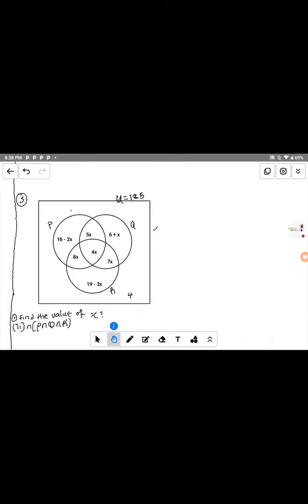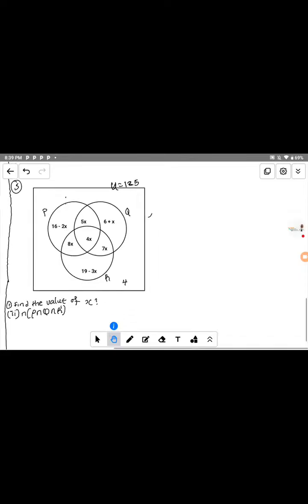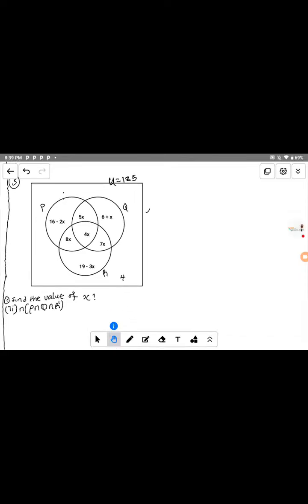Okay, what is the first step to do to get the value of s? What do we do to get the value of s? Let's just make it imperative. What do you do? What's the first step? With what we have learned, what do you think will be the first step to do to get the value of s?